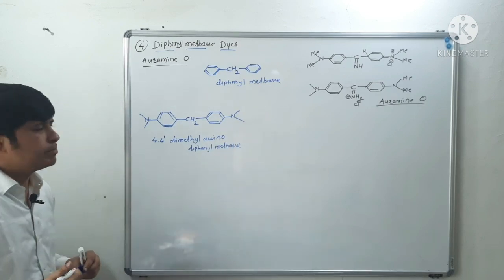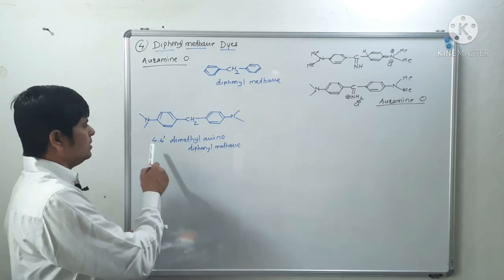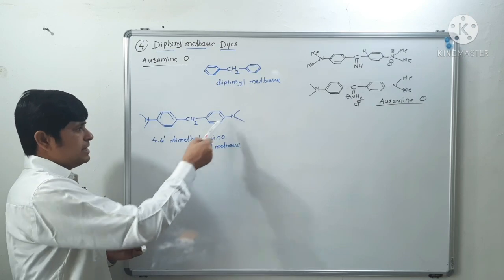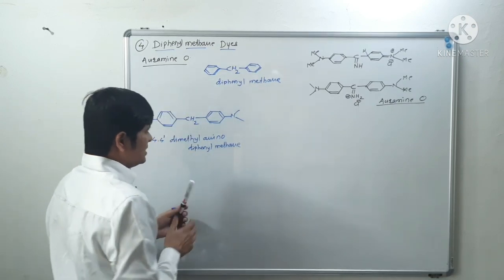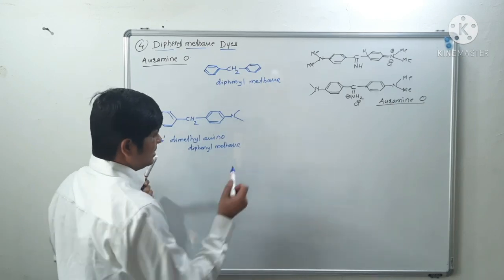Okay, this is the name of this compound. Now this 4,4'-dimethyl amino diphenyl methane is reacted with, see, it is reacted with what?